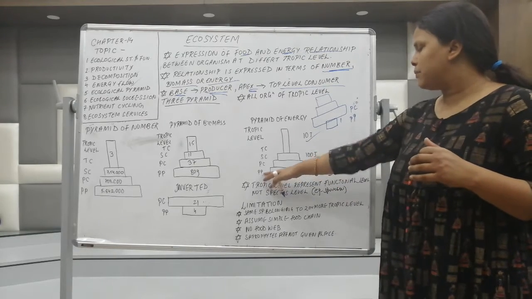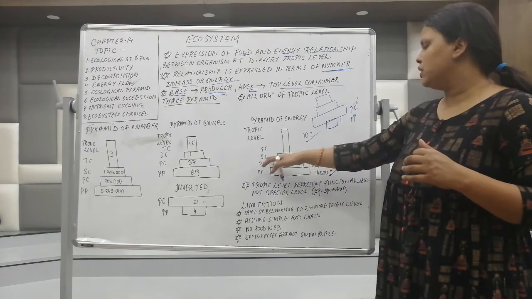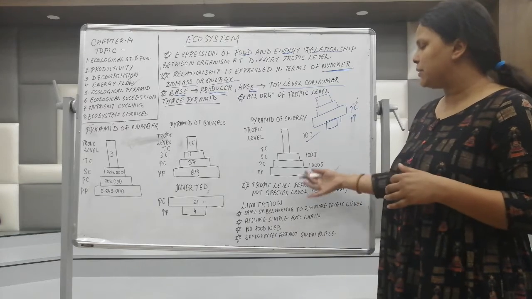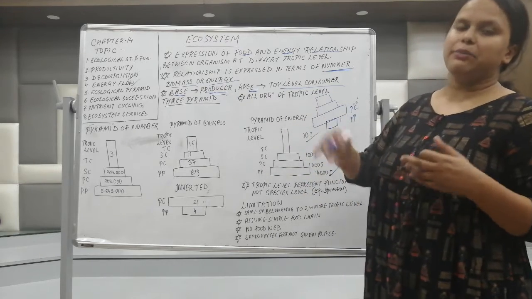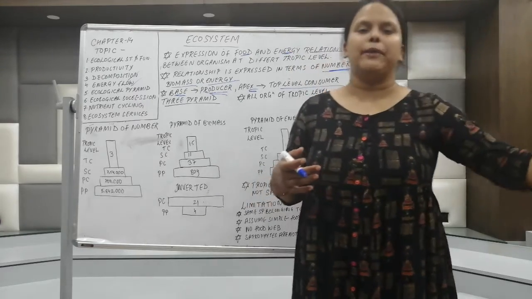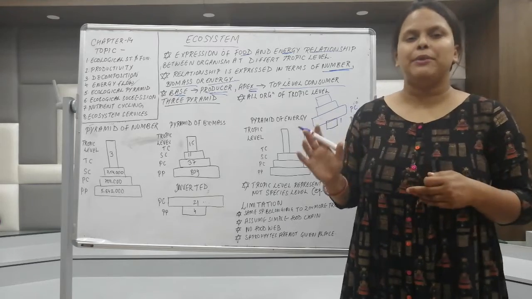So you can see the primary producer has 10,000 kilojoule, primary consumer 1000 joule, secondary consumer 100 joule, top consumer 10 joule. So what is happening here? In every trophic level, 10% of the energy is retained and the rest is thrown away in the form of heat. So that is what is called the pyramid of energy.